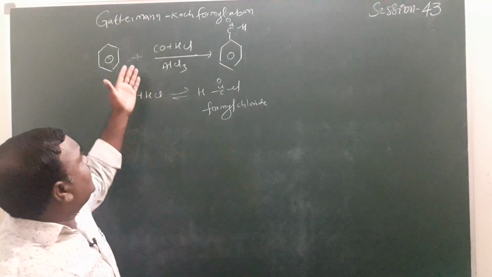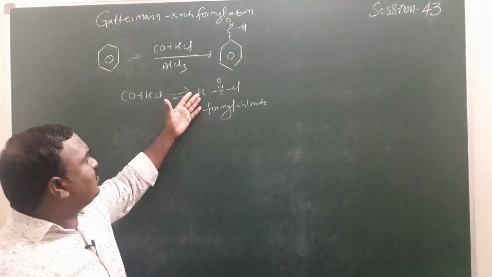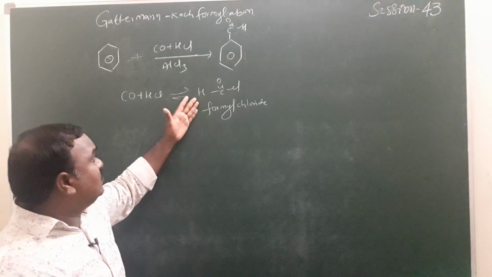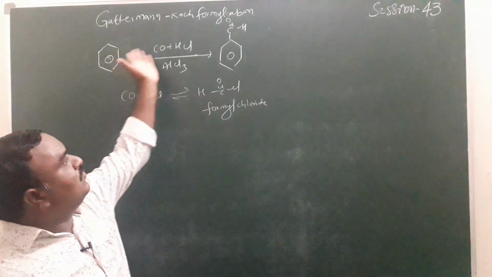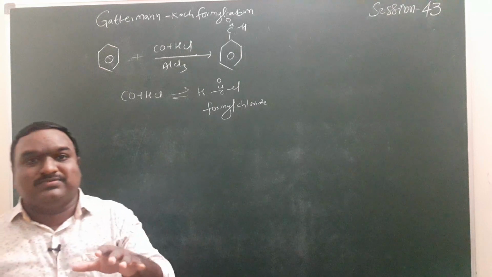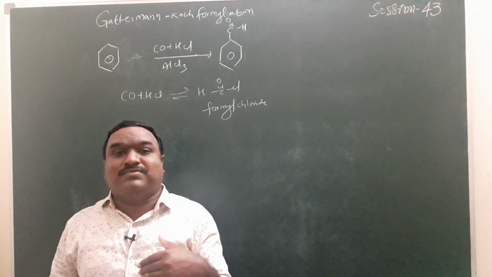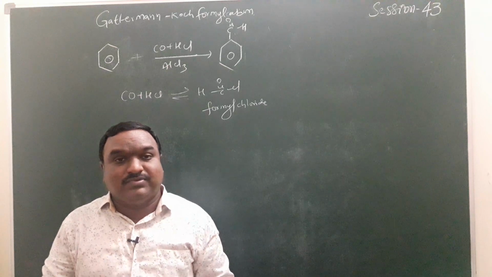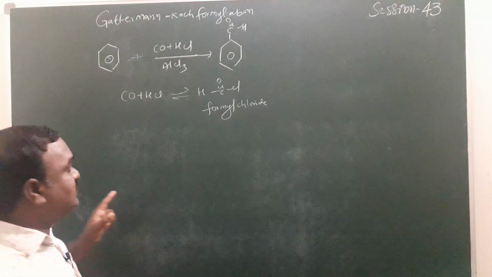Instead of H, if an alkyl group is given, such as a methyl group, ethyl group, propyl group, cyclobutyl group, phenyl group, whatever group is given, what is it called? Friedel-Crafts acylation reactions. That is the difference between the Gattermann-Koch formylation reaction and Friedel-Crafts acylation reactions.